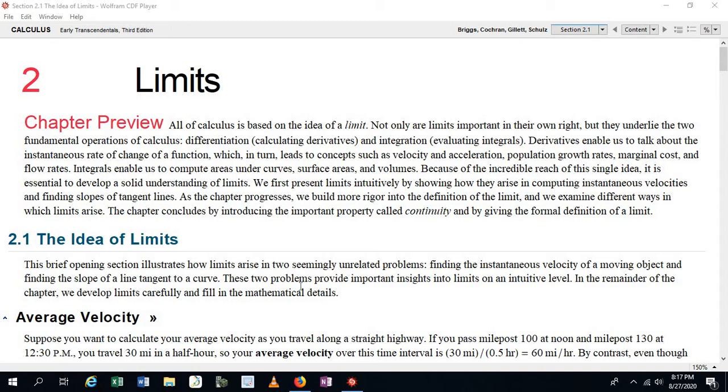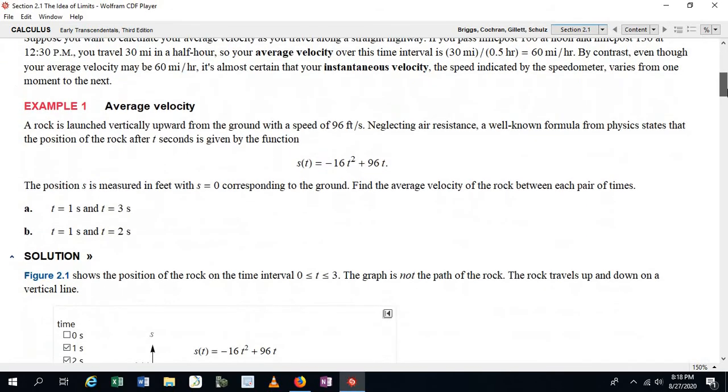Okay, so to introduce this idea of a limit, we're first going to talk about average velocity, and that's going to lead us to this notion of instantaneous velocity. And then we'll see how they're related.